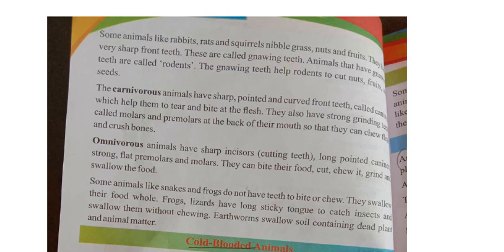The teeth which rabbits, rats, squirrels have, the front sharp teeth, these teeth are called what, Nana? Gnawing teeth. This is important. G-N-A-W-I-N-G, gnawing teeth. Animals that have gnawing teeth are called rodents. This is also important. Before I told, cow and camel, in that process they are called ruminants, right?